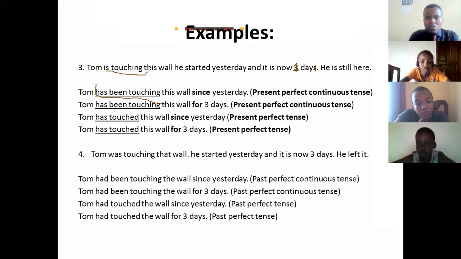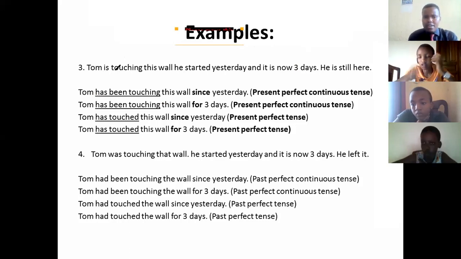It is a continuous activity which started yesterday, but it is still being done.